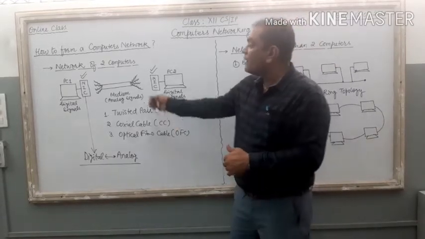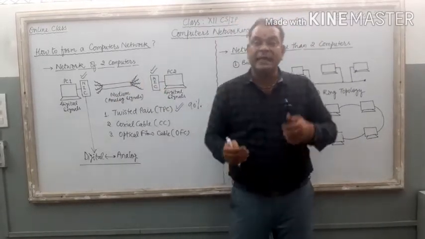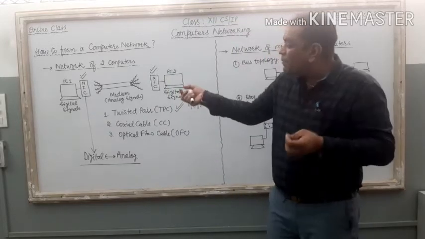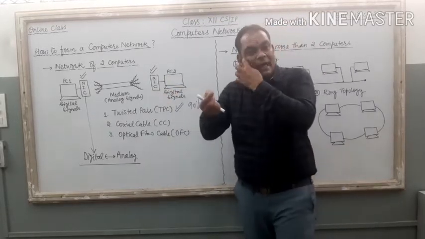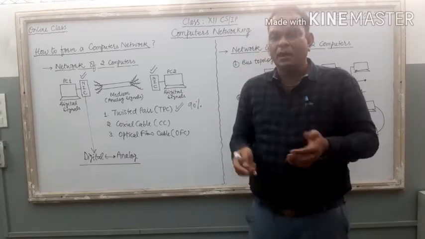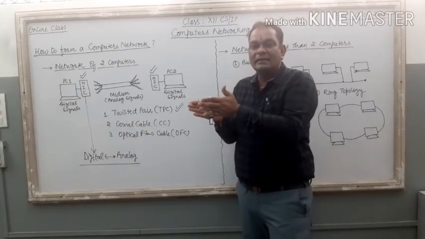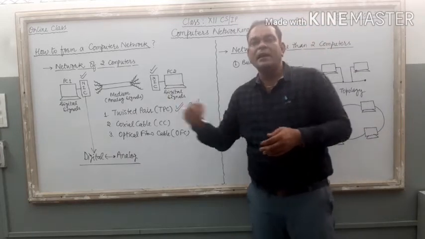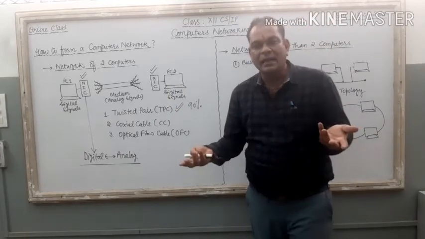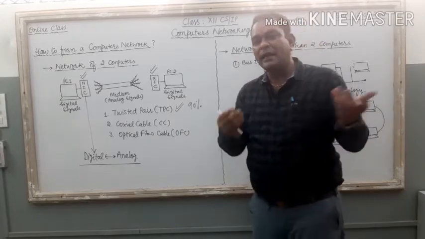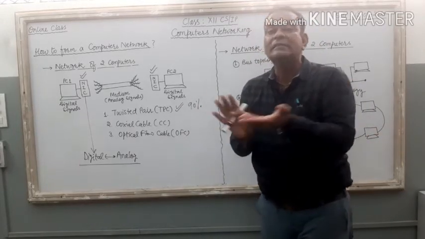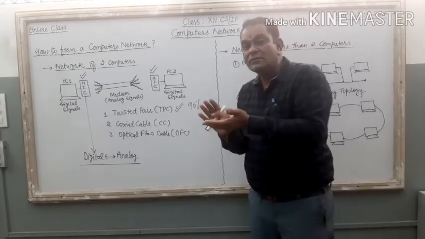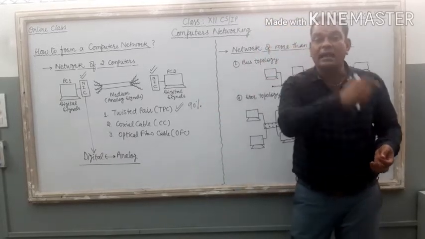The second type of NIC is external NIC. External means you plug this network interface card into your computer with the help of a USB port. The whole card, the NIC, is there on the table separately. You can see it separately from your PC, so it is known as external. If it is put outside of the cabinet, it is external. If we attach the NIC inside the cabinet, it is known as internal NIC. Right?